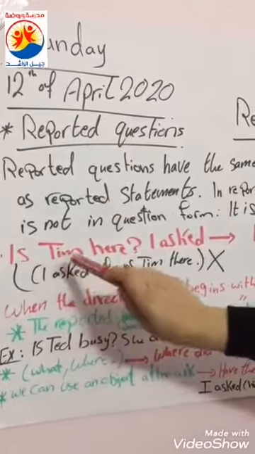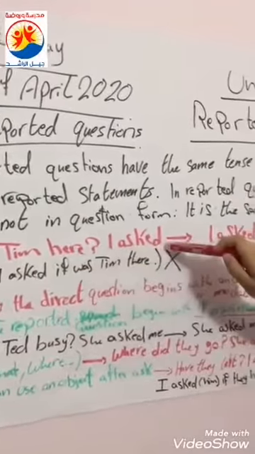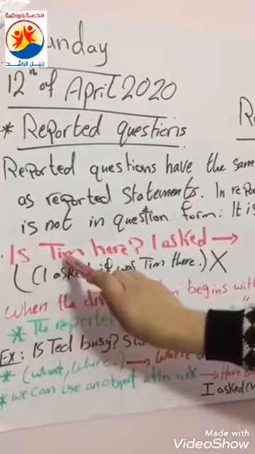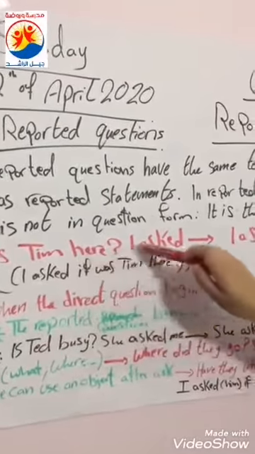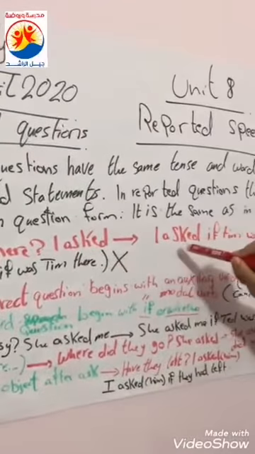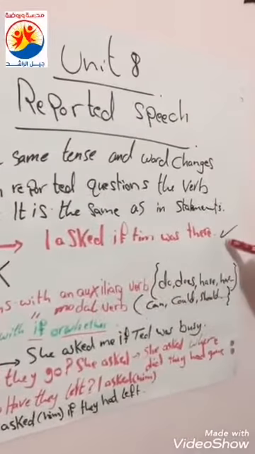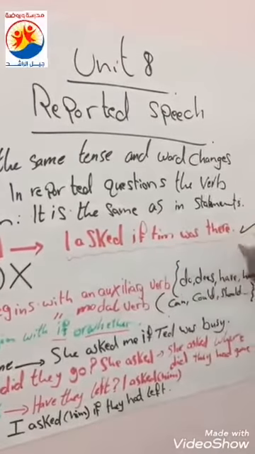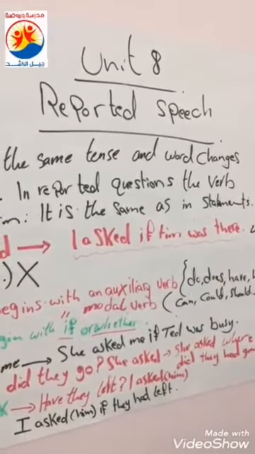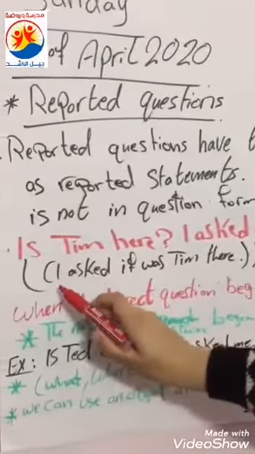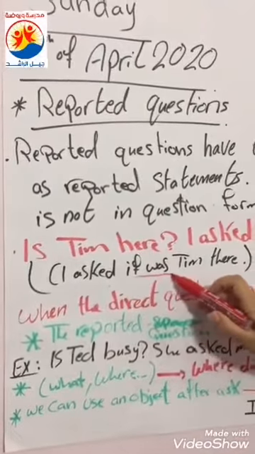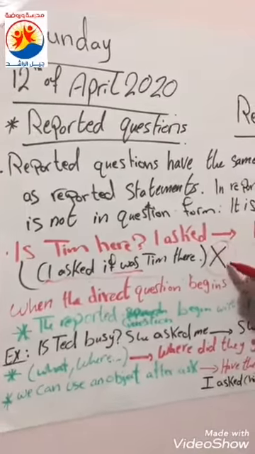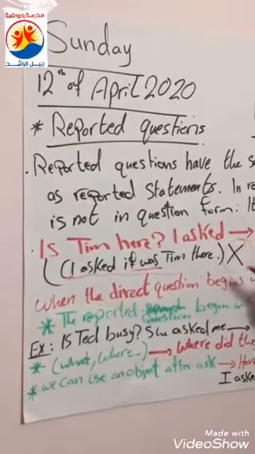Is Tim here? I asked. First example. Is Tim here? I asked. I asked if Tim was there. This is the correct one. But I cannot say, I asked if was Tim there. I can't say it like this. This is a wrong sentence.